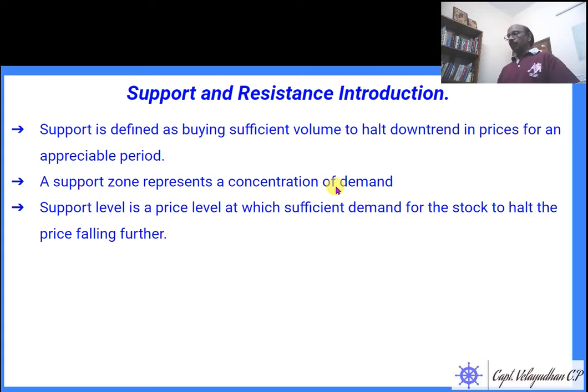Demand is more, so sellers are overpowered. A support level is a price level at which there is sufficient demand for the stock to halt the price falling further. Whatever the stocks are there to sell, there are more buyers to buy all. That area is known as the support zone.